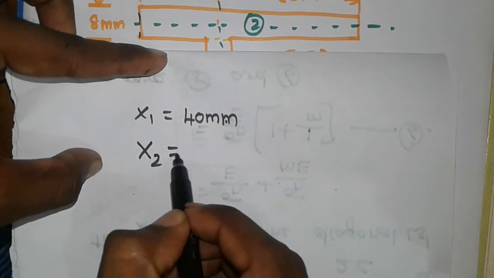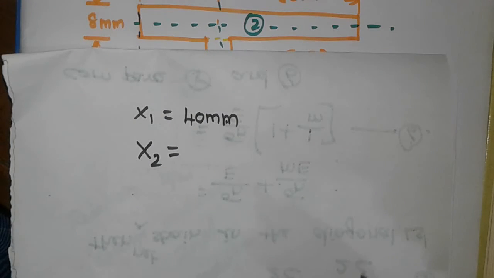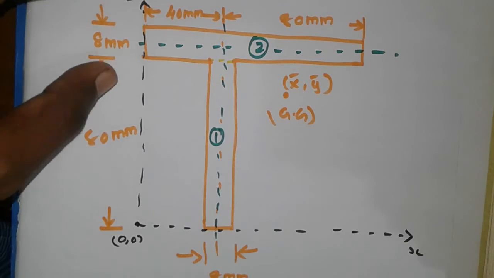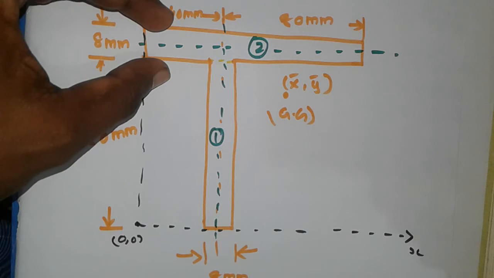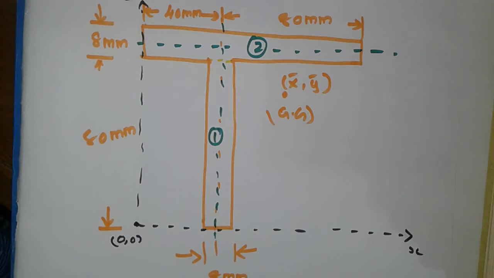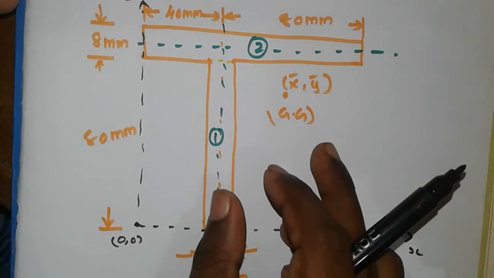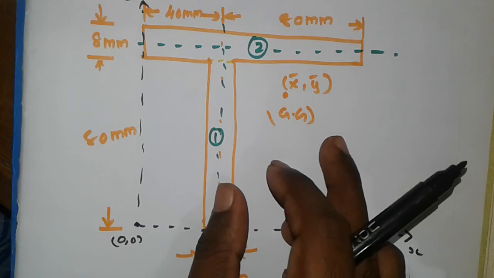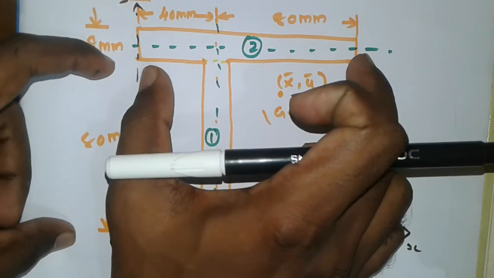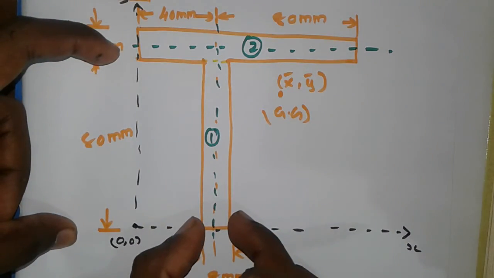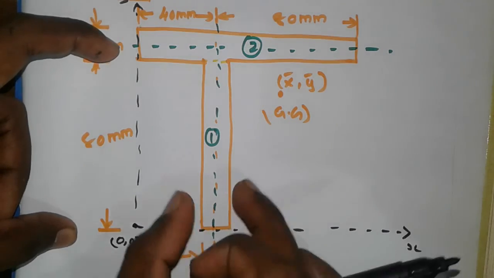How to calculate the x2 value? We have to consider section 2. You can see this is the midpoint for section 1.